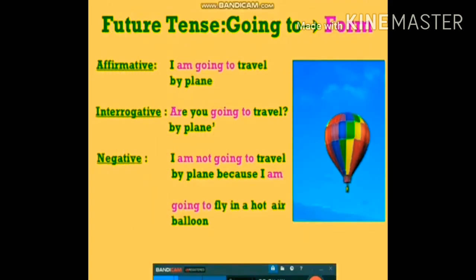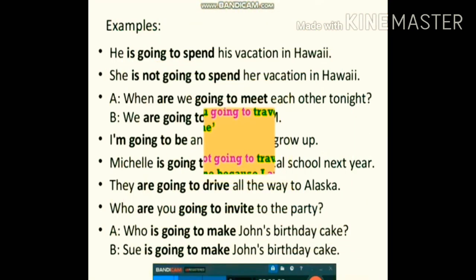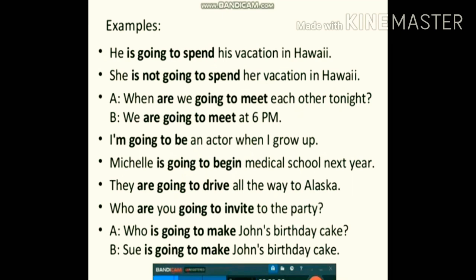Future tense using going to. You can see affirmative, interrogative sentences and then negative ones. I'm going to travel by plane. Are you going to travel by plane? I'm not going to travel by plane because I'm going to fly in a hot air balloon. Some other examples of going to.